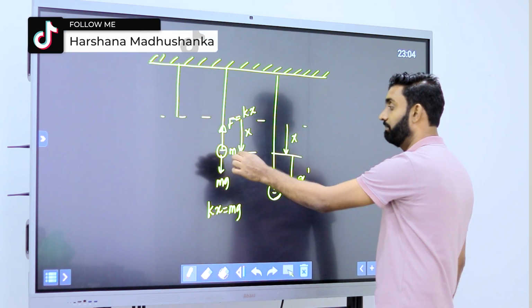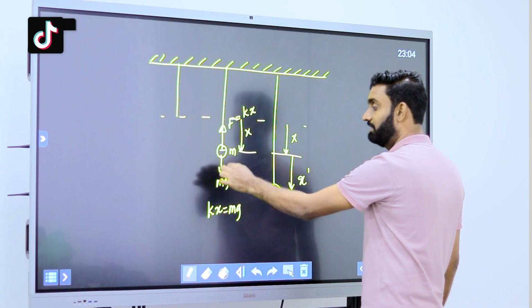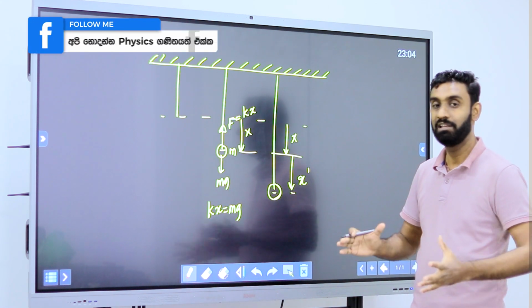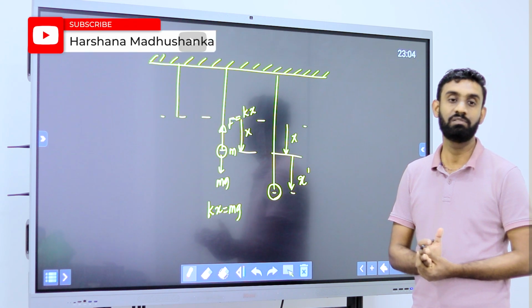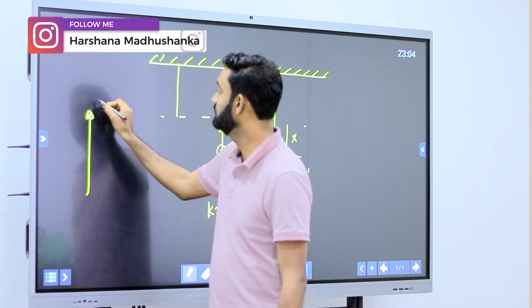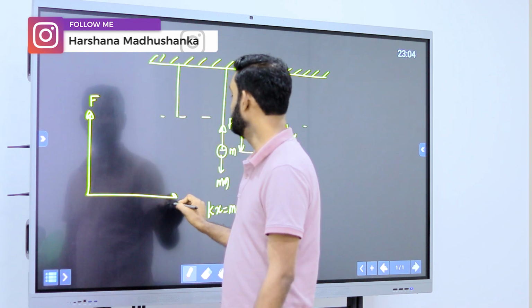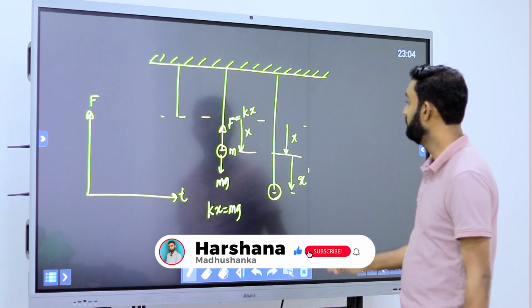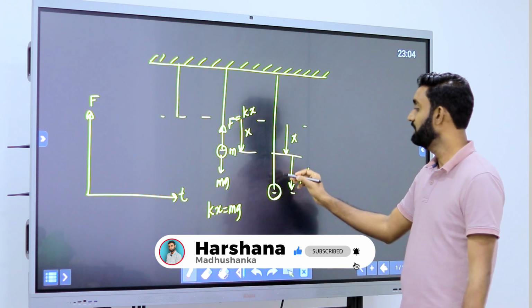Then from here a force is given downward, right? Then it moves with a constant velocity downward. Then what will happen to the force developed in the string with time? What is the variation of this one, right? If it comes to here, right?